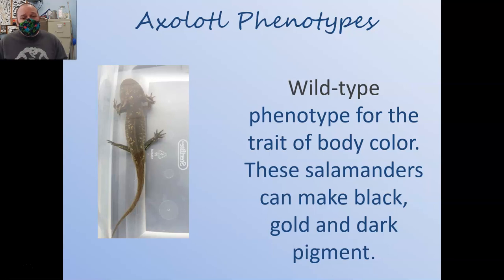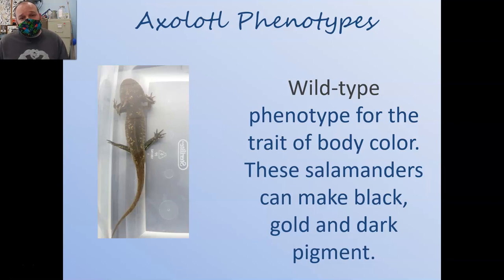When we look at the different types of axolotls, we'll start by talking about a combination of those first two things, melanophores and iridophores. Wild-type axolotls can, like we said before, make both melanin and iridophores. That's why they appear dark with the gold flecking. So for their phenotype, you would call them a wild type, but for description, you would say that they're able to make both black and gold.